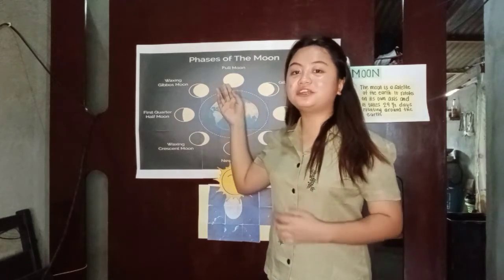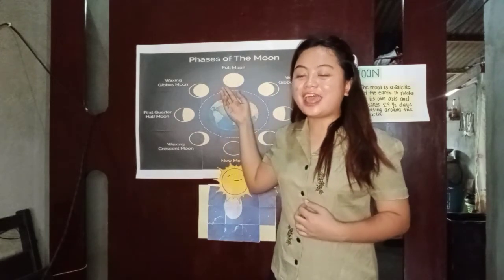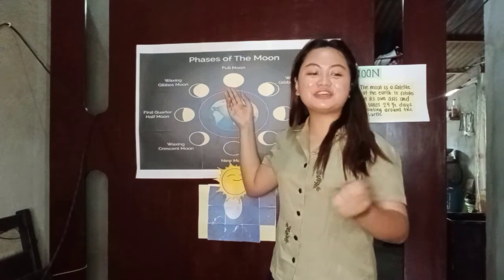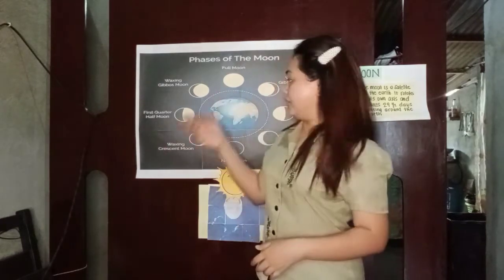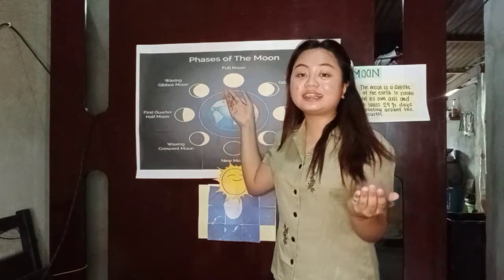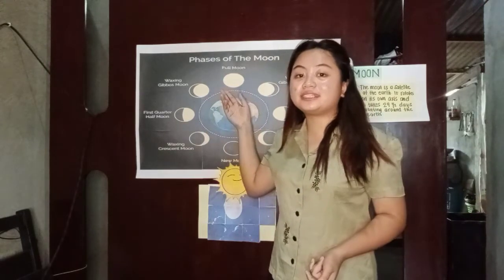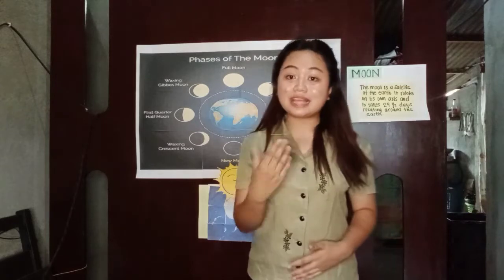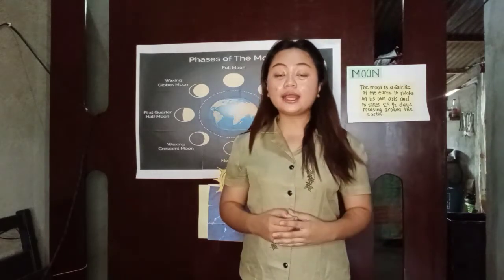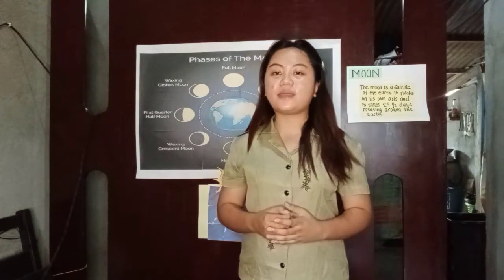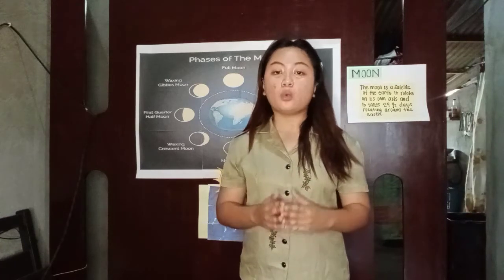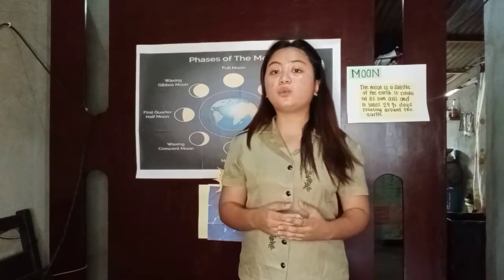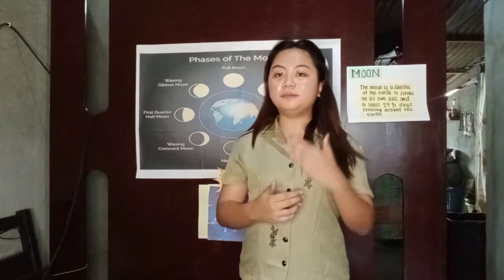What can you observe in this picture? Anyone? Yes, Christian? You are right. In this picture, we see that the whole side of the moon facing the earth becomes lighted. After a week, the whole side of the moon facing the earth becomes lighted. This happens when the earth is between the sun and the moon.